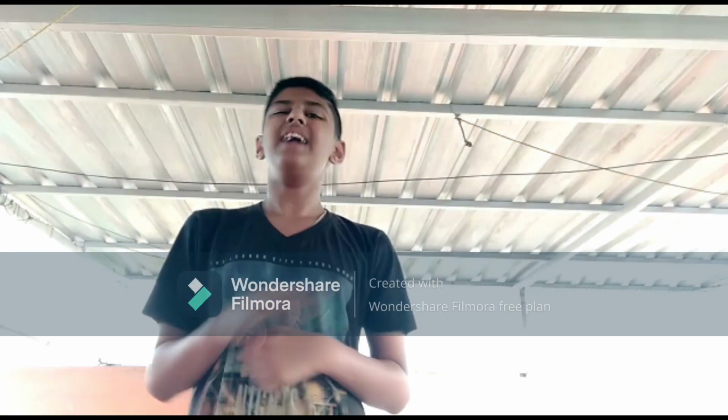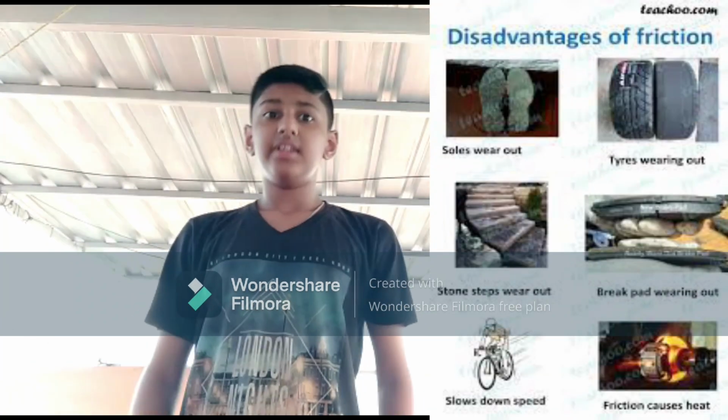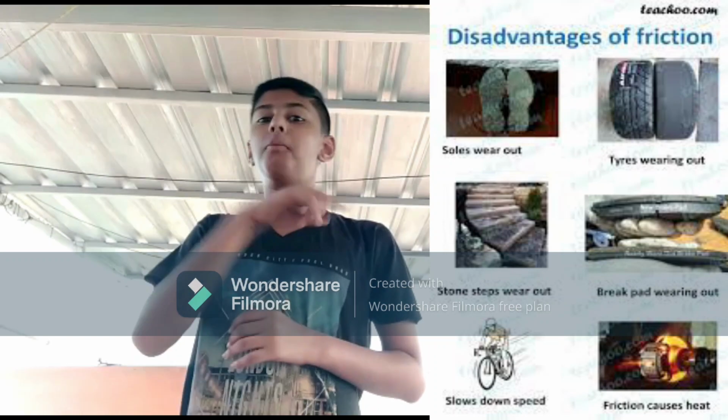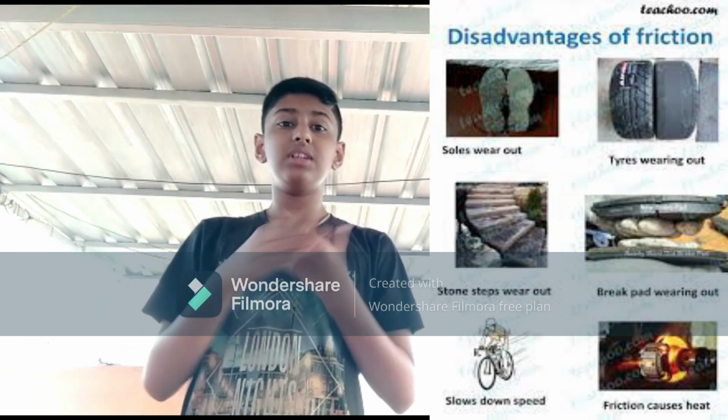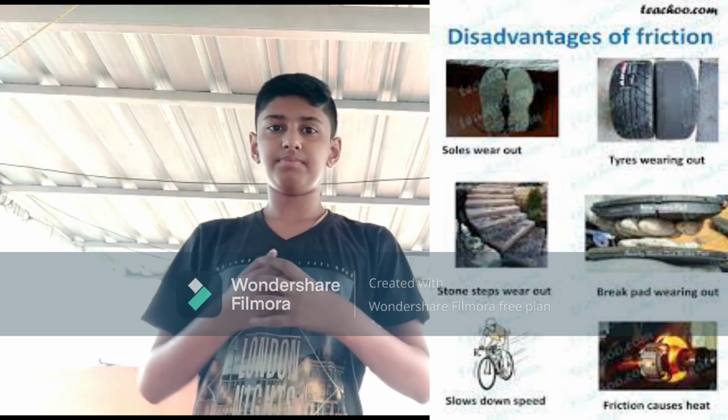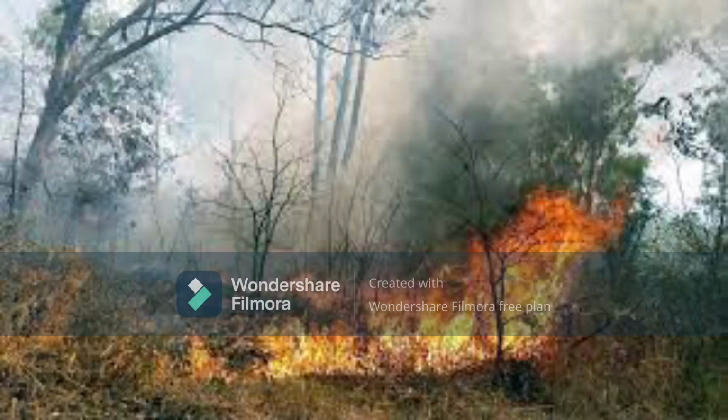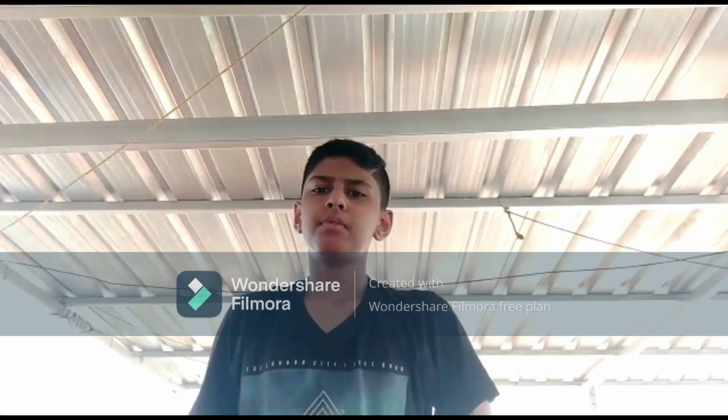Friction produces unnecessary heat, leading to the wastage of energy. The force of friction acts in the opposite direction of motion, so the friction slows down the motion of moving objects. Forest fires are caused due to the friction between tree branches.